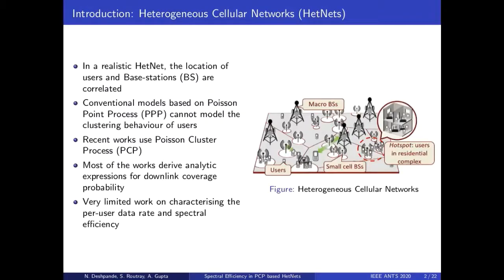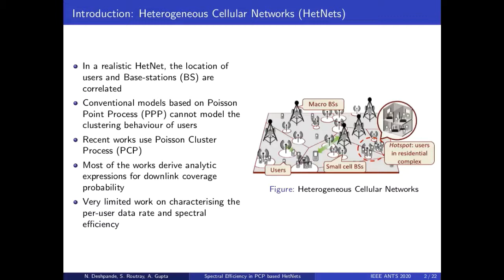In heterogeneous cellular networks, small cell base stations with low power are deployed in regions of high user density like railway stations, shopping malls, and residential complexes. These crowded places are termed as hotspots. Stochastic geometry is used to analyze HetNets, which model the location of users and base stations as point process. Conventionally, the users and base stations in each tier of HetNet had been modeled using independent Poisson point process.